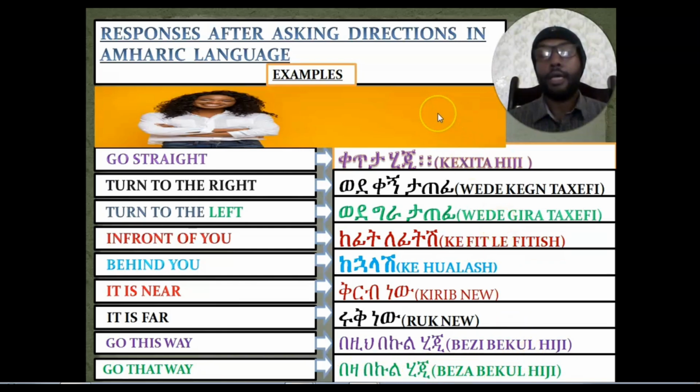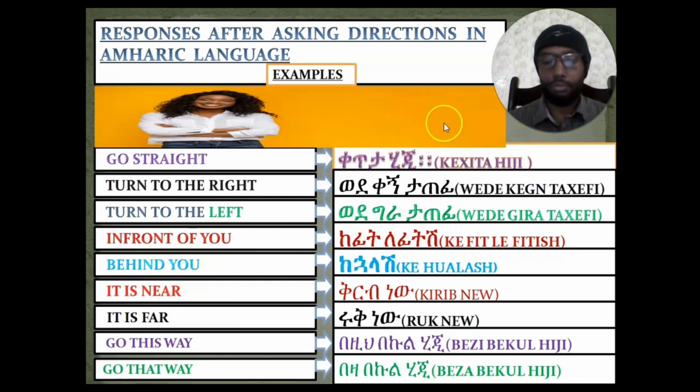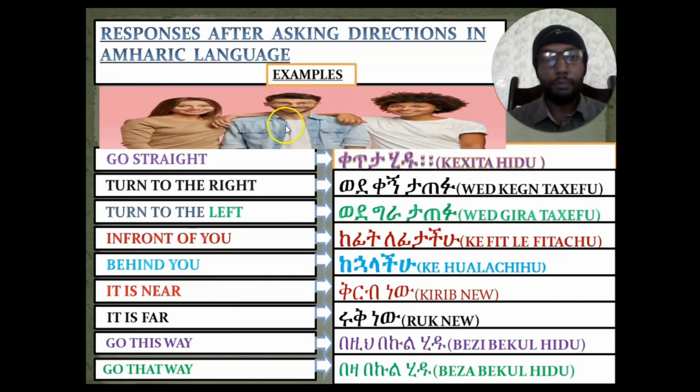Okay. How about if the persons are two or more than two persons, how can we tell them the similar directions? Okay? We'll see that. Here it is. If the persons are two or more than two persons, how can we tell them the directions? Okay? In order to say similarly, go straight.